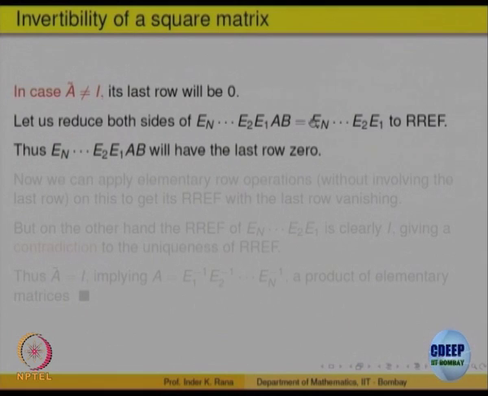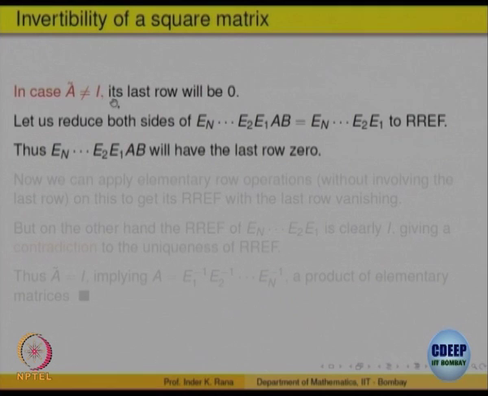So I multiply on the left by En inverse. En is invertible, right? I can multiply by En inverse, En minus 1 inverse, ..., E1 inverse. What will I get? I will get the identity matrix, and that should be the reduced row echelon form. I am only multiplying on the left. So the reduced row echelon form of the right hand side is identity. On the left hand side, the bottom row is 0. So you get a contradiction.